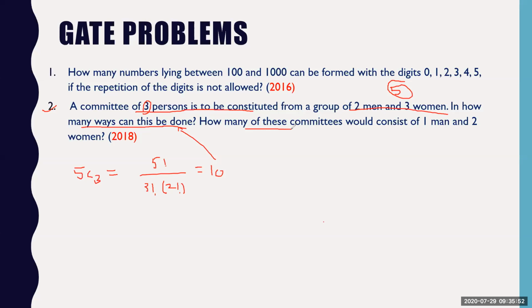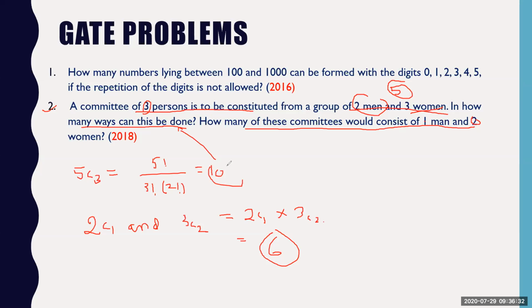Now, how many of these committees would consist of 1 man and 2 women? So 1 man should be from out of 2 men only, and 2 women should be from 3 women. So you have the option 2C1, 1 man taken out of 2, and 2 women taken out of 3. So this will be nothing but 2C1 into 3C2. So you can calculate this. So this is 6. 6 is the answer for this. 10 is the answer for the first one.